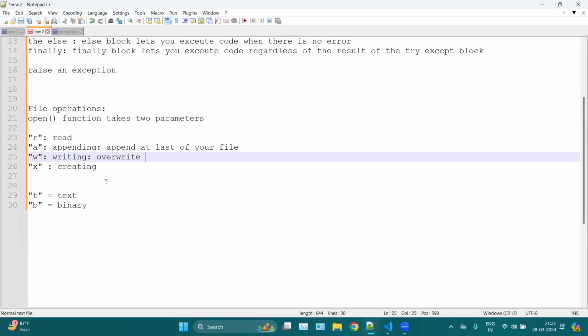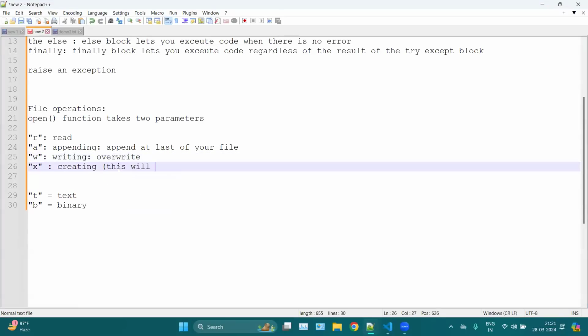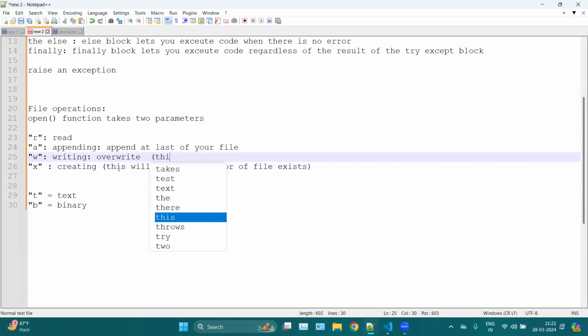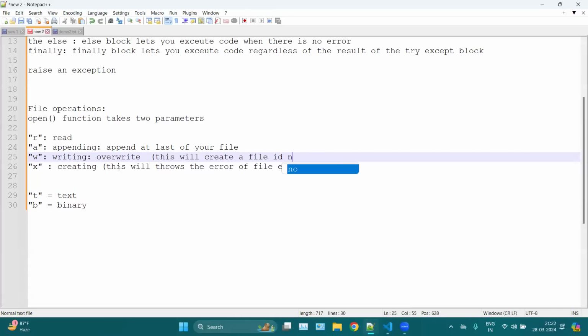So there's a difference in creating. This X will throw an error if the file exists. And this W will create a file if it does not exist, and also write into it.